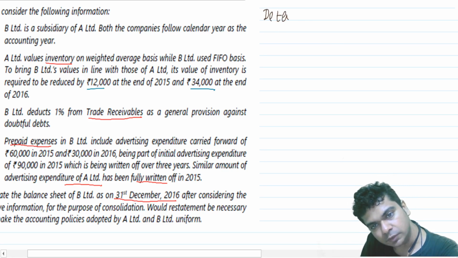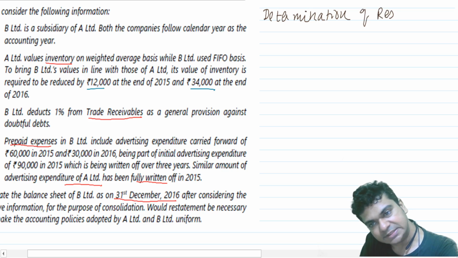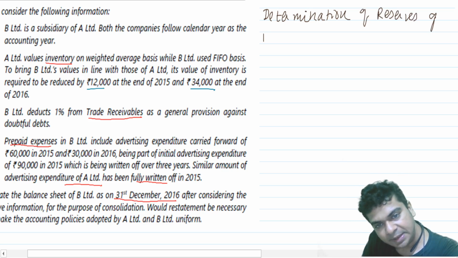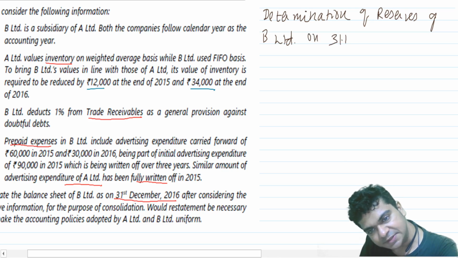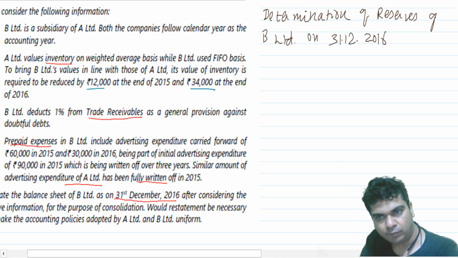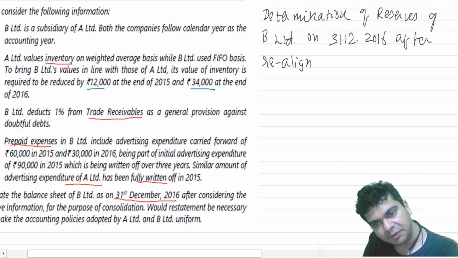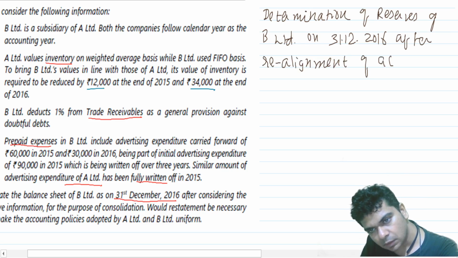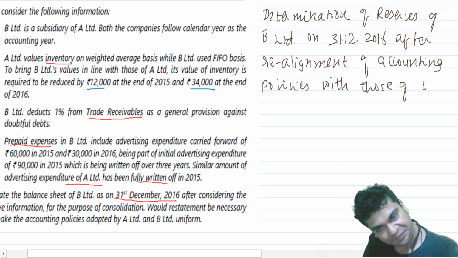Say determination of reserves of B Limited on 31st December 2016 after realignment of accounting policies with those of the parent.